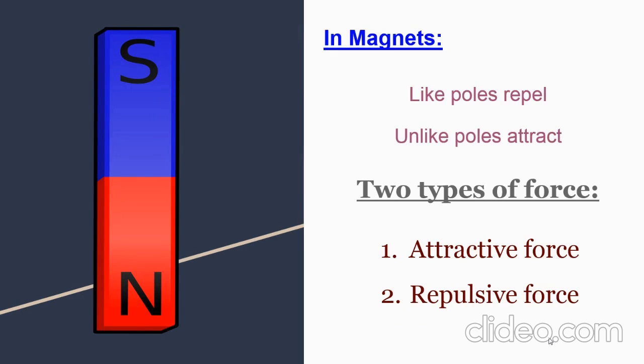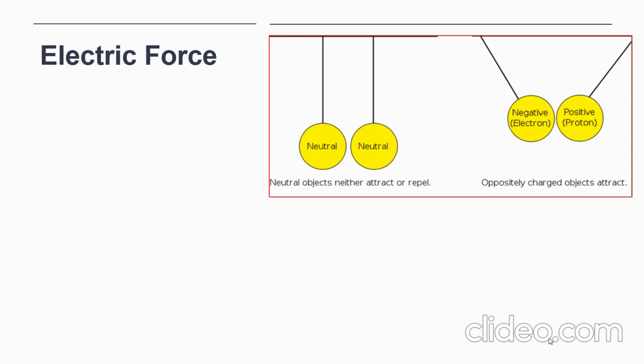So why is this getting connected with electric force? The force existing between the charges is called electric force. See here, in the first image, which shows neutral objects, they neither attract nor repel. In the second image, it has a negative electron and a positive proton. So they attract. Oppositely charged objects attract.